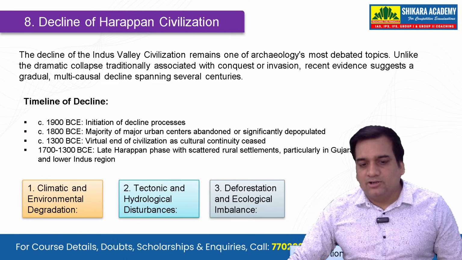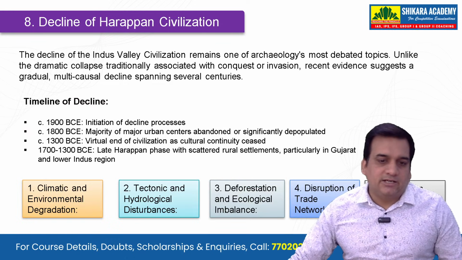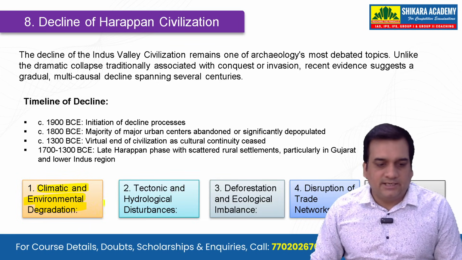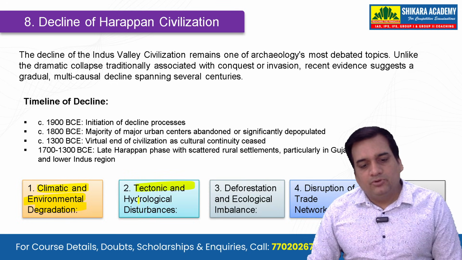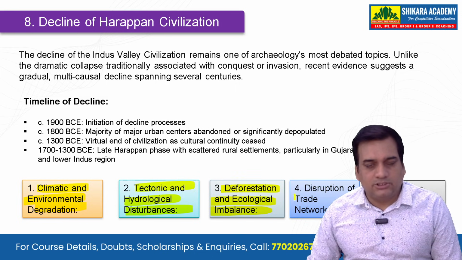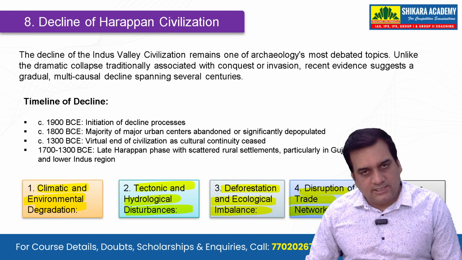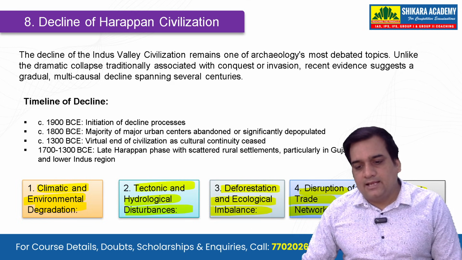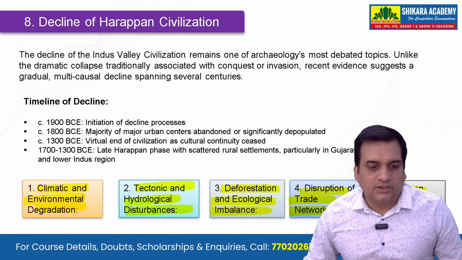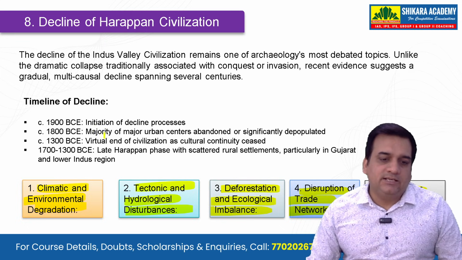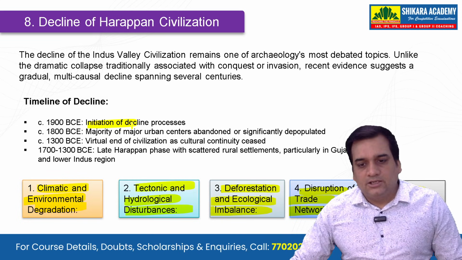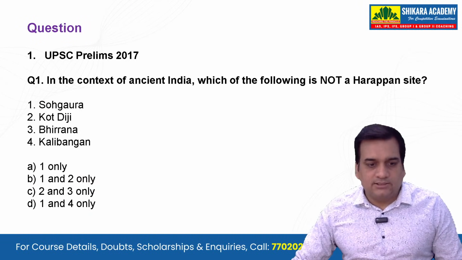What about the decline of Harappan civilization? How did it decline? Now there is again a debate on this. Few people say that it was climatic and environmental degradation. Few say tectonic and hydrological disturbances were there. Few say deforestation and ecological imbalance was the reason. Disruption of trade networks, few say. And there are a large majority who say that the Aryan invasion or migration was the reason for this. But we see that some of the sites declined immediately and some of the sites slowly and gradually declined. So that is something we see.